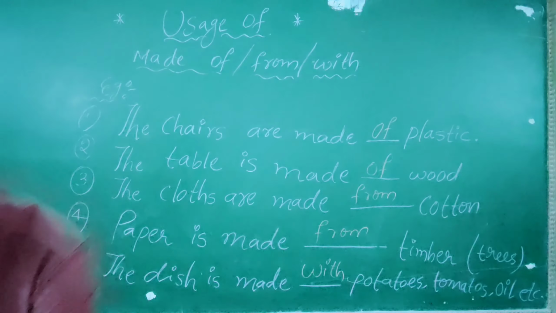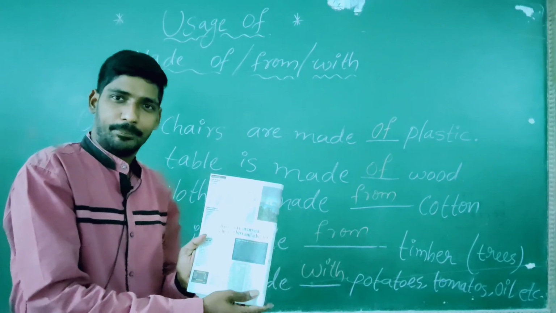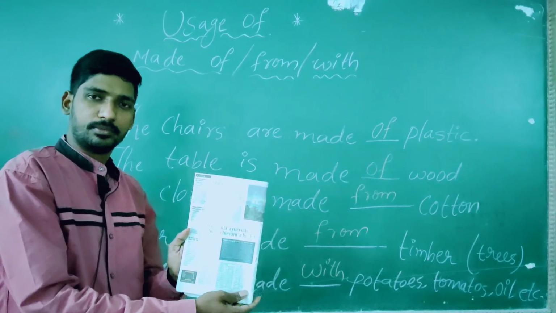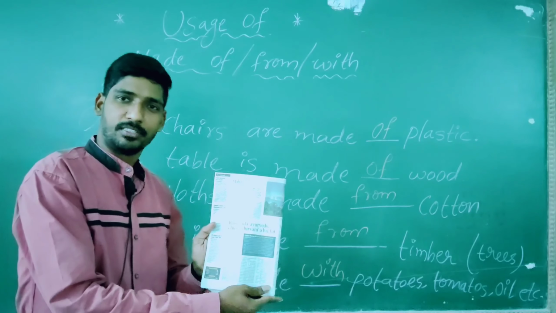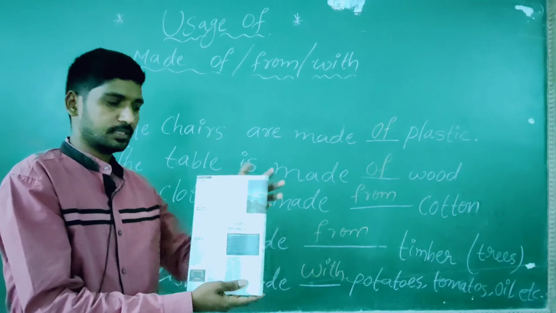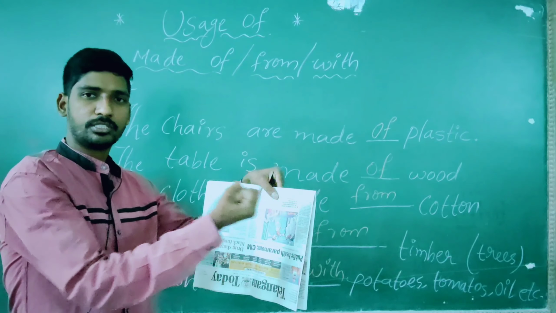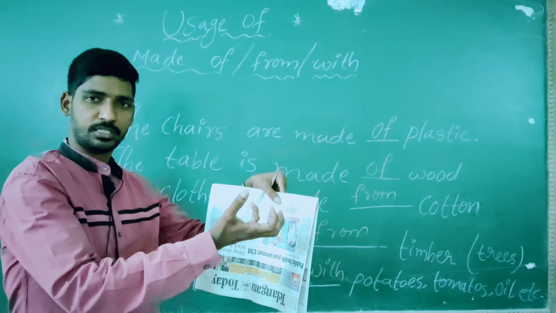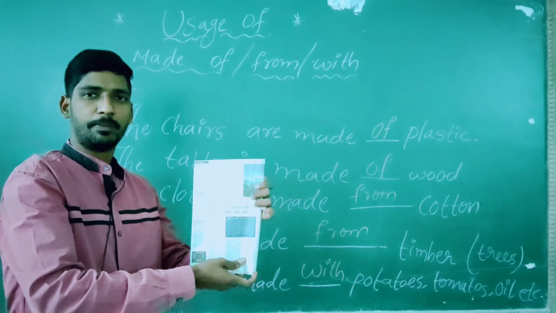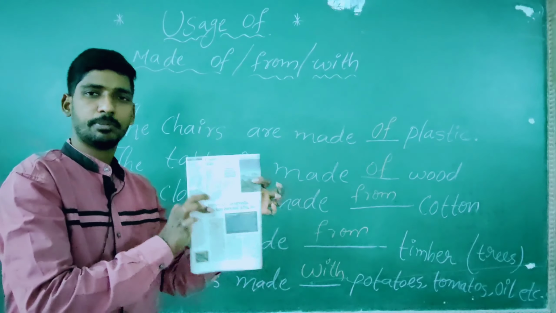And next example, paper. You take the paper. In the process of making the paper, what happens? The timber disappears. Actually, I took a type of tree for making this paper. After making this paper, no timber at all. The timber disappears after making the paper.